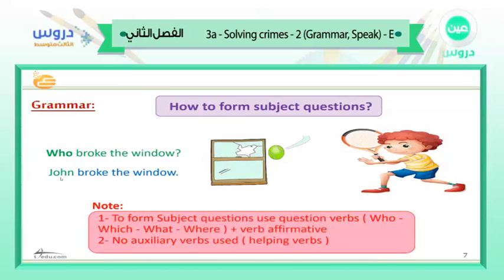Note, to form subject questions, we use question words who, what, and where, plus the verb in the affirmative form. Number 2, we do not use any auxiliary verbs. We don't use any helping verbs if we're asking about the subject. Let's see the sentence: who broke the window? So we use a question word and the affirmative form of the verb. Here it is, the main verb in the affirmative form.